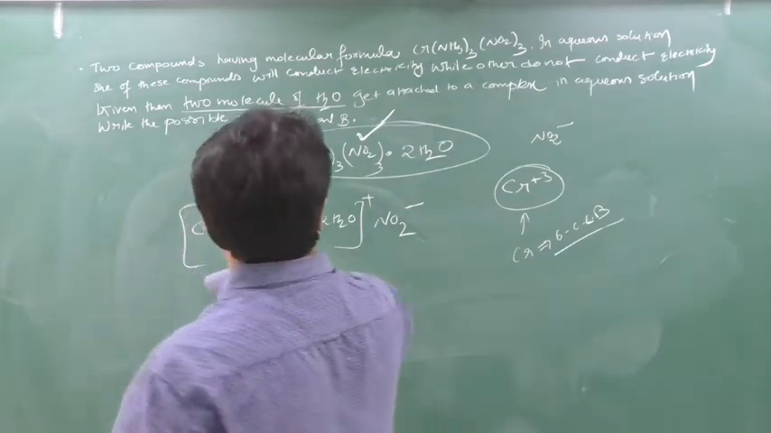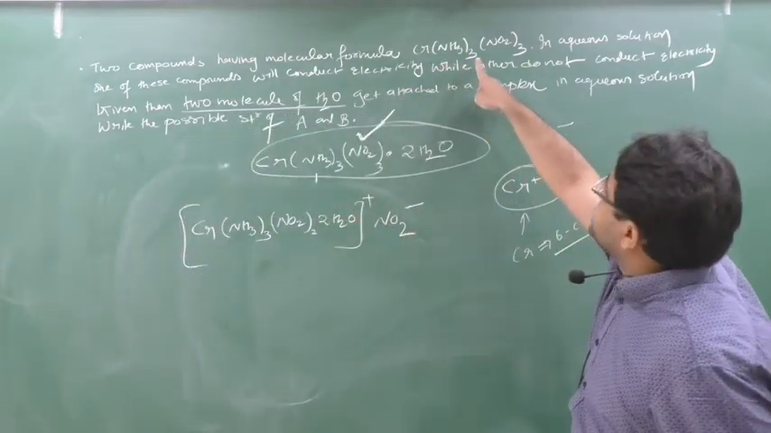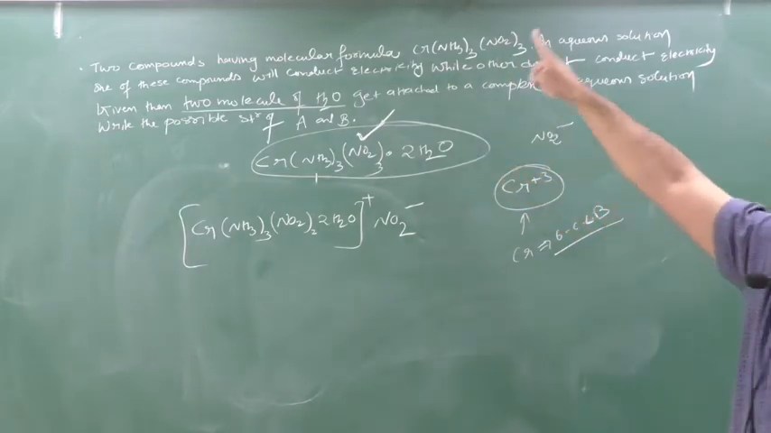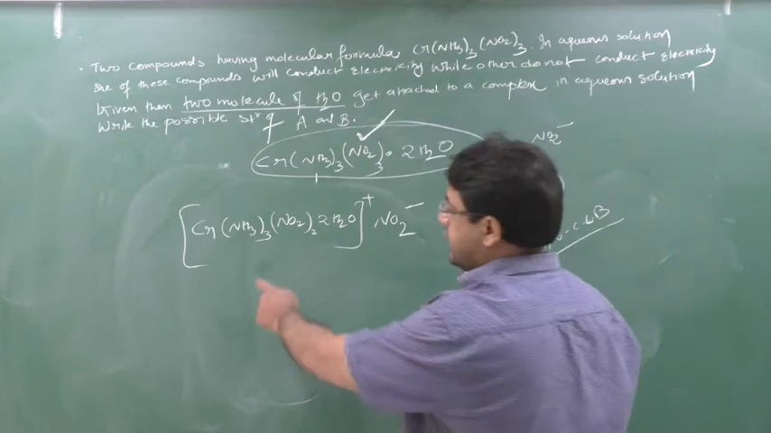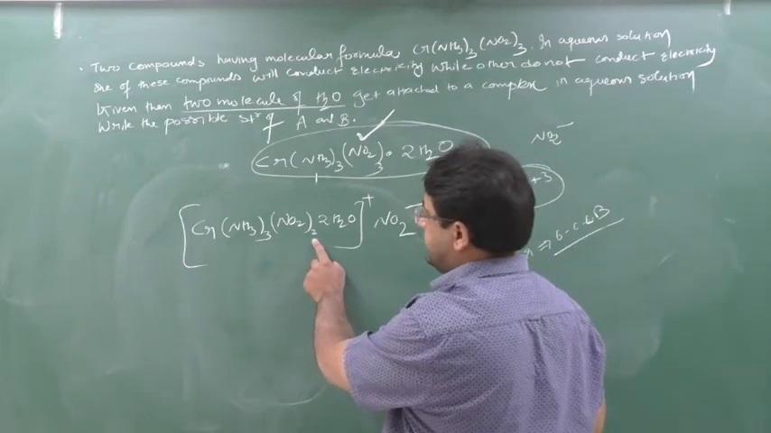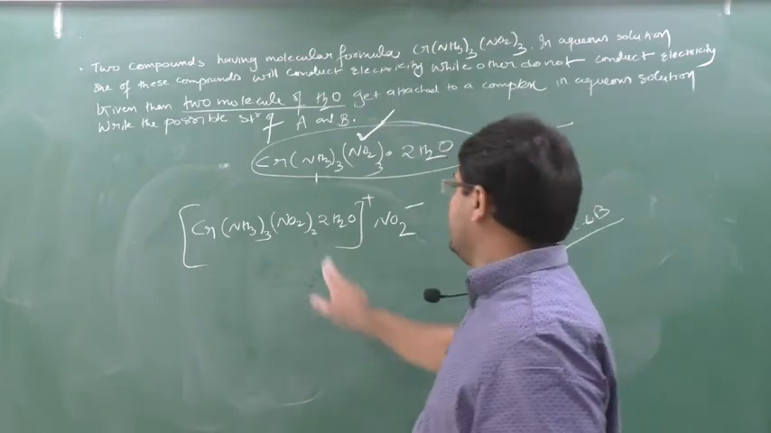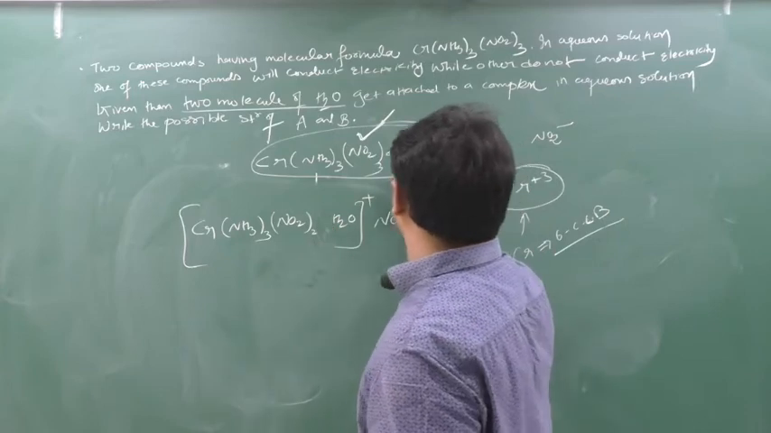But I told you chromium has a maximum capacity to form 6 coordinate covalent bonds. Now see the chromium bonding: 3 plus 2 is 5, plus 2 is 7. So what I will do is, instead of 2H2O inside, I write 1H2O outside.